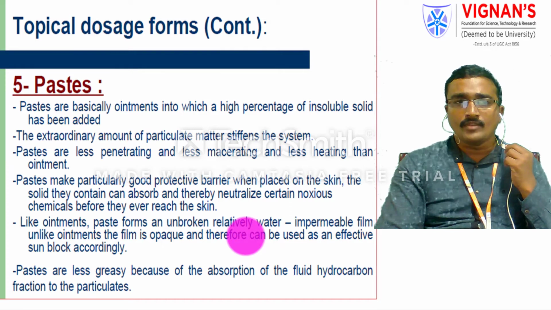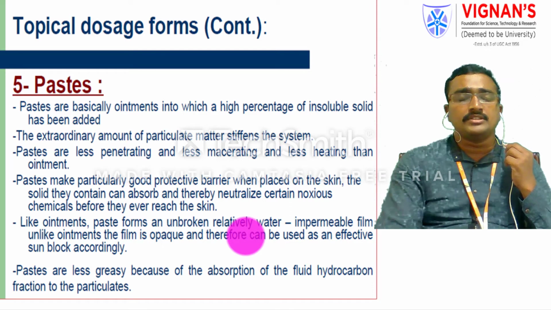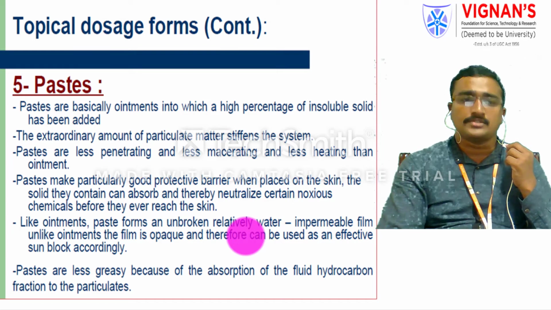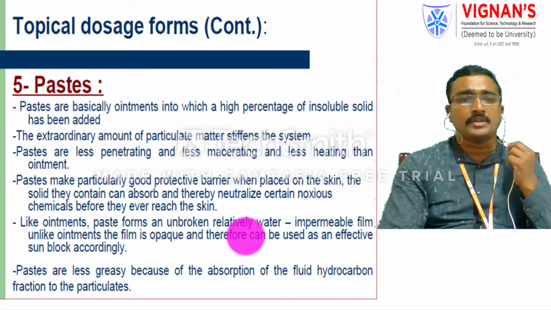These ointments and pastes are mainly used on the skin or mucous membrane layers, mainly for controlling high radiations like sunlight or infrared radiations, and for controlling any rashes, infections or inflammations on the skin. These are readily able to cure that, and they increase the brightness of the skin. These act as an effective sunblock agent.